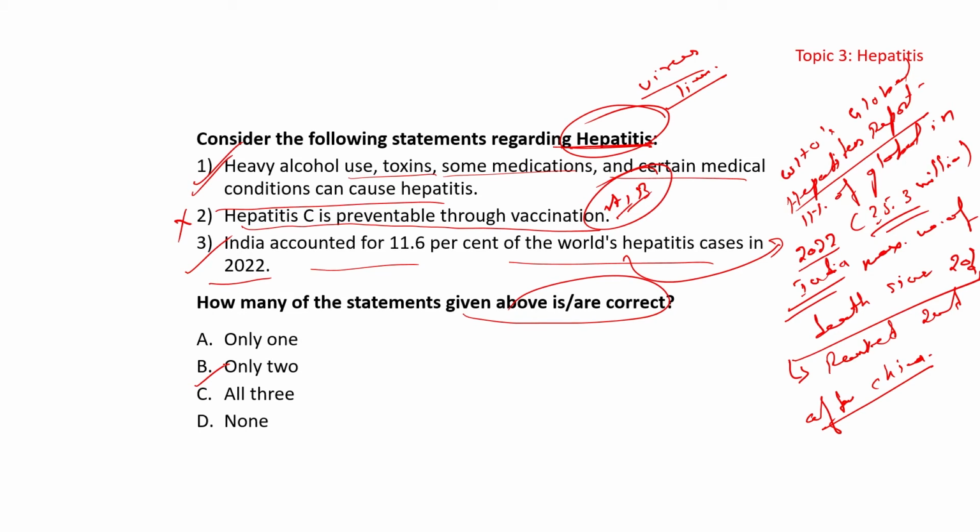ठीक है. So it is a great burden for India now that you have to do something. A और B का ज़्यादा vaccination बढ़ाओ, और C के लिए we have to be more proactive, and we have to follow very conservative and orthodox methods in terms of blood transfusions and prevent unprotected sex, etc., and heavy use of alcohol and other medications without any good prescription, because they can affect the liver.